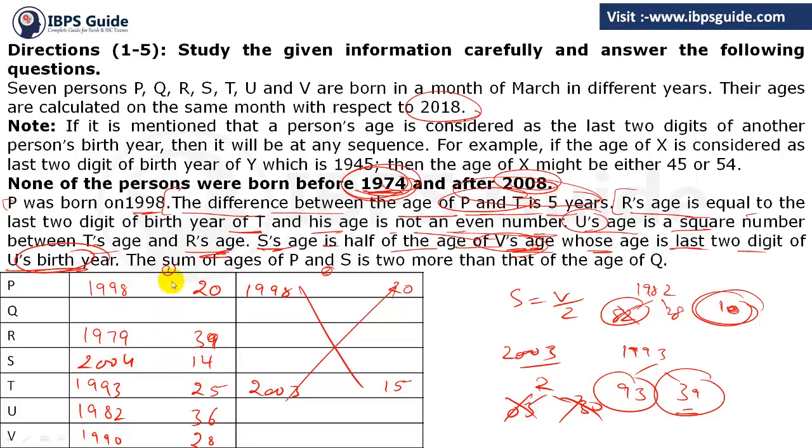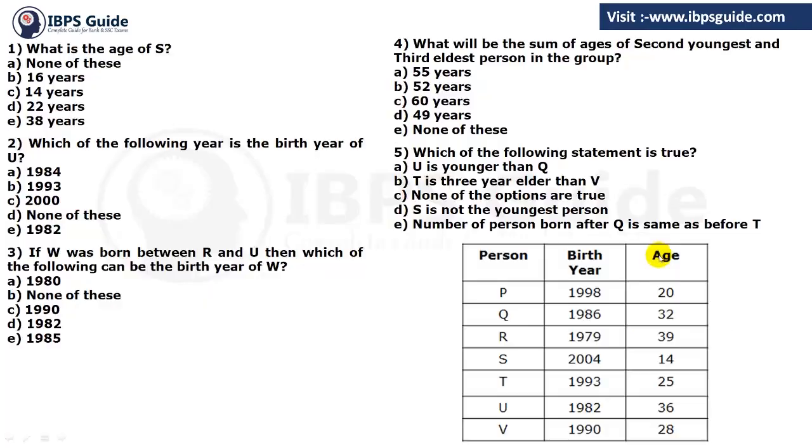Next, what do we have? The sum of ages of P and S is 2 more than the age of Q. So the sum of ages of P and S is total 34, and it is 2 more than the age of Q. So it means the age of Q must be 32, and if the age of Q is 32, the birth year must be 1986. Clear? So this is the puzzle we have to solve. Got this? Now let's see the questions regarding this.